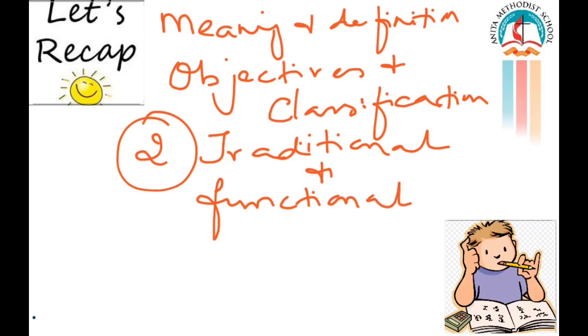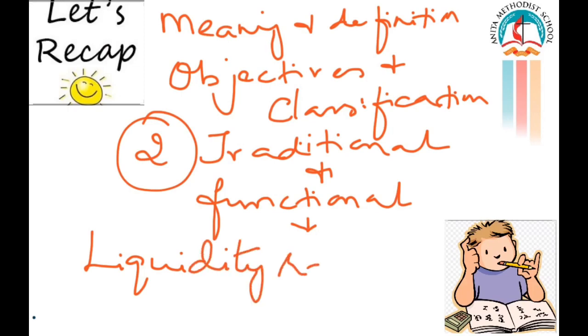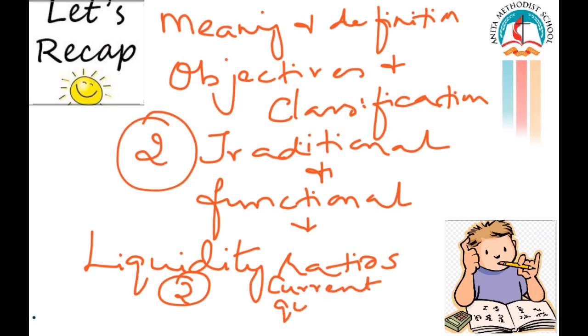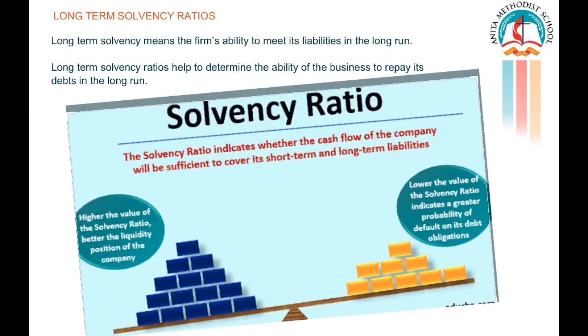I hope you remember we are going to follow only the functional way of calculating ratios. Right. In functional classification, we learnt liquidity ratios in the last class. How many liquidity ratios do we have? Very good. Two. One is the current ratio and the other one is the quick ratio. Today we are going to see long-term solvency ratios.